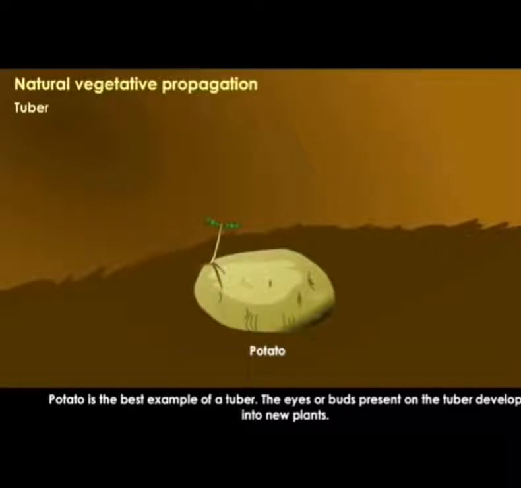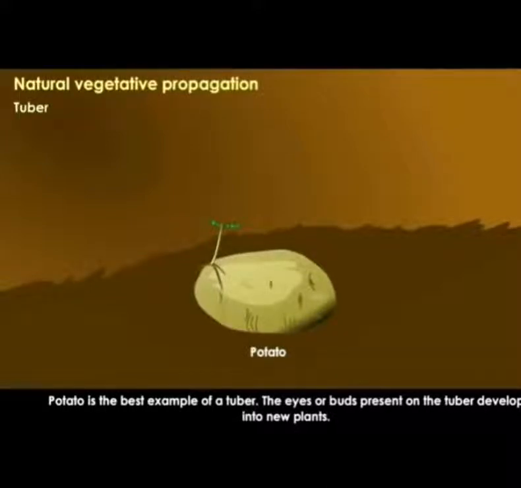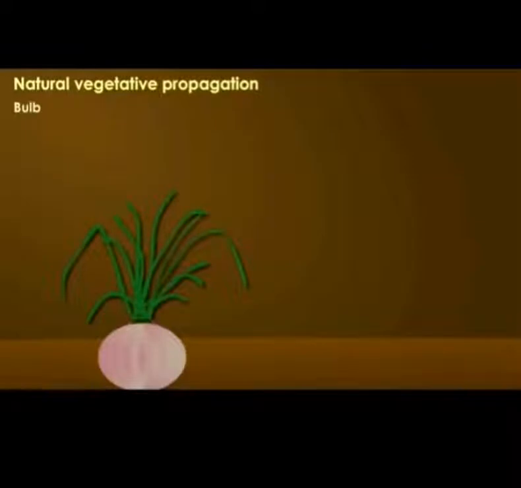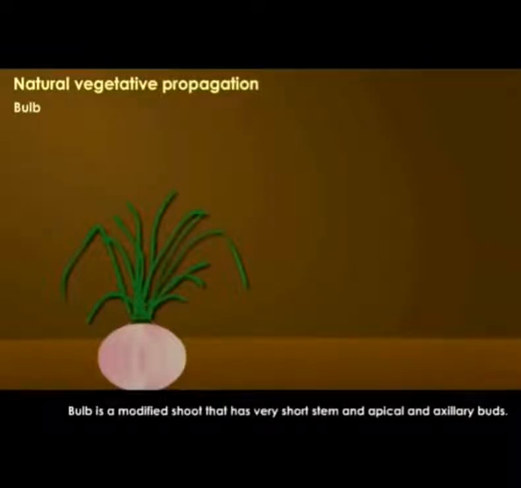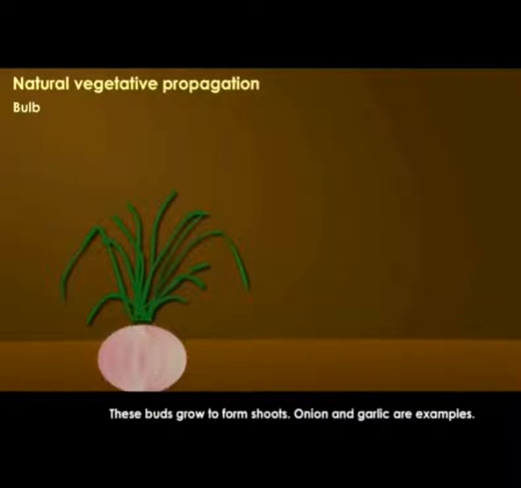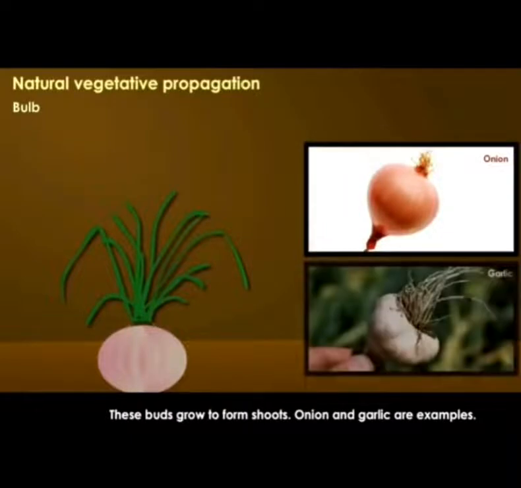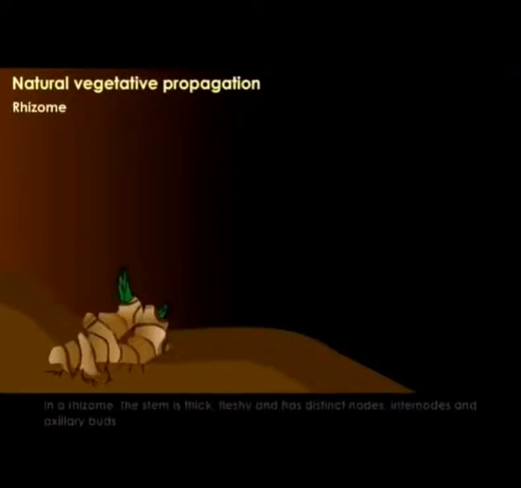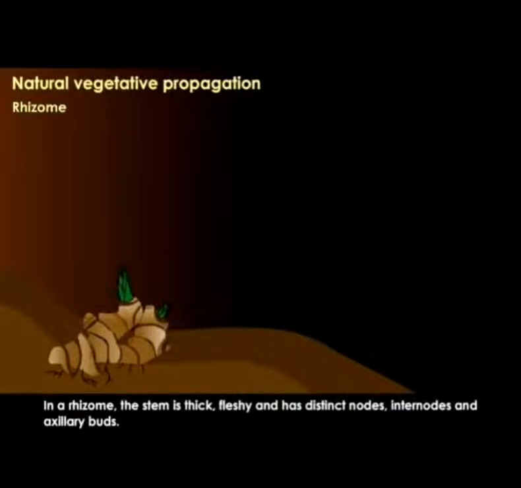For example, potato tuber. Potato is the best example of a tuber. The eyes or buds present on the tuber develop into new plants. Bulb. Bulb is a modified shoot that has a very short stem and apical and axillary buds. Example, onion. These buds grow to form shoots. Onion and garlic are examples.